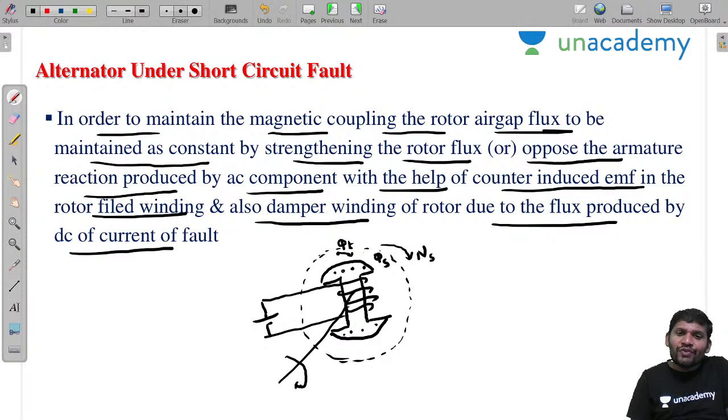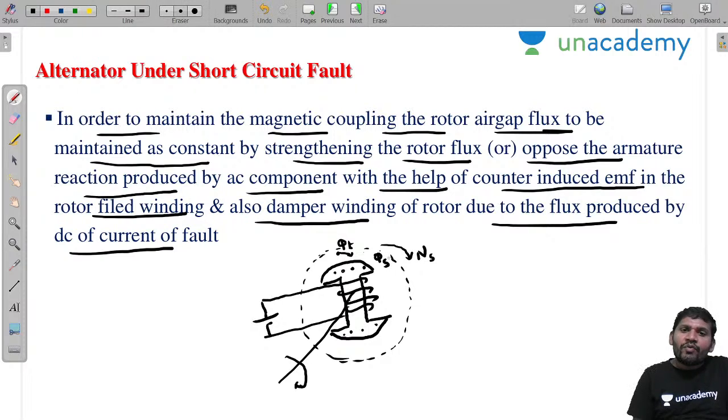This flux links with the field windings. Once this flux links with the field windings, an EMF is produced. That EMF will circulate the current. Because of that, we are getting another flux also.